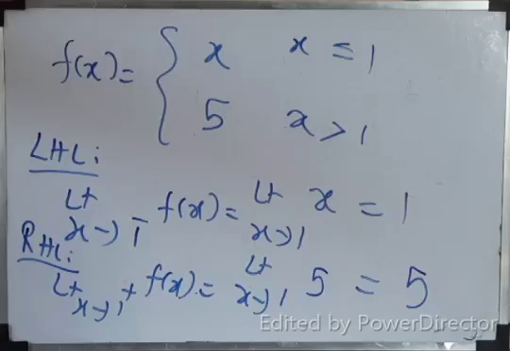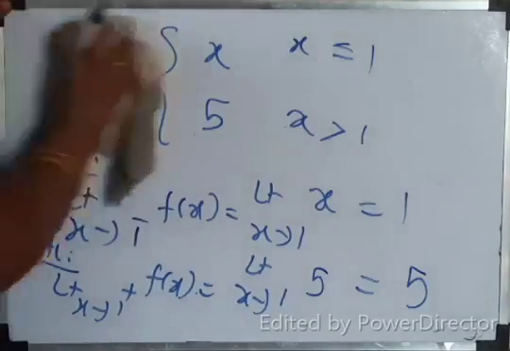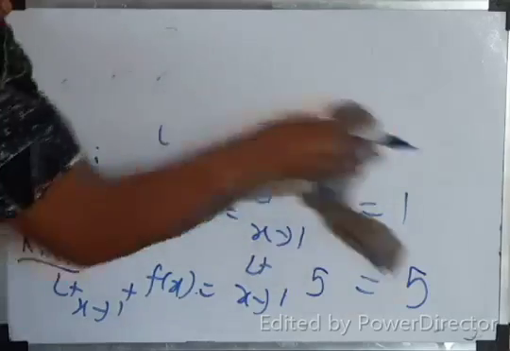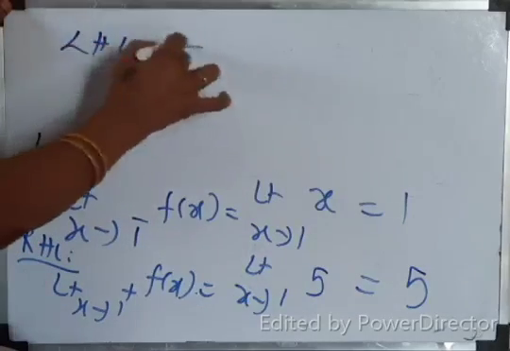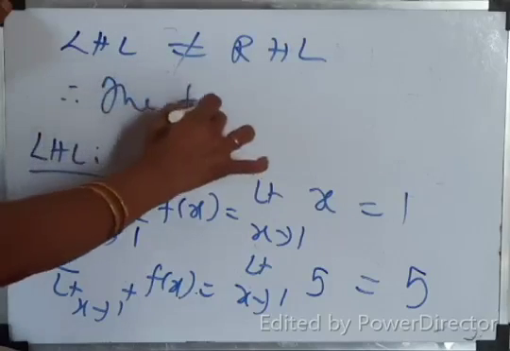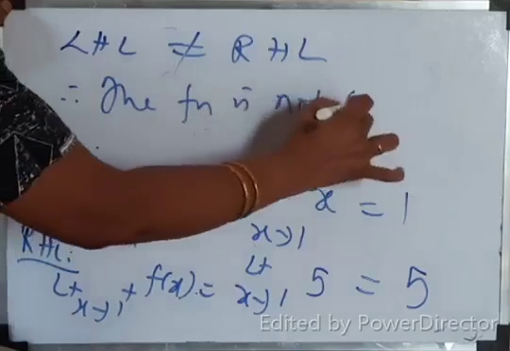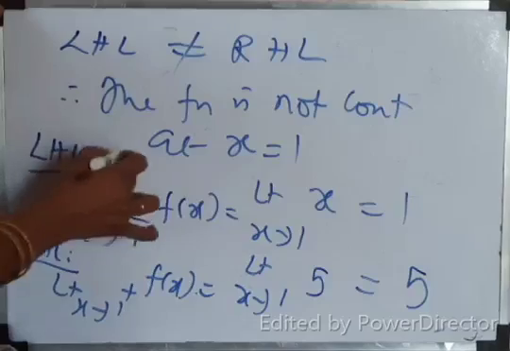Okay. So, LHL is not equal to RHL. What will you conclude? The function is not continuous at x equal to 1. LHL not equal to RHL. Therefore, the function is not continuous at x equal to 1. That's all.